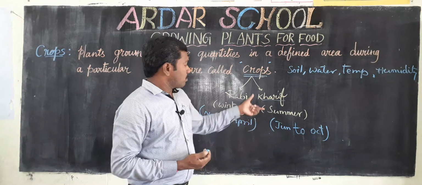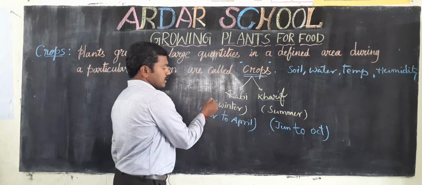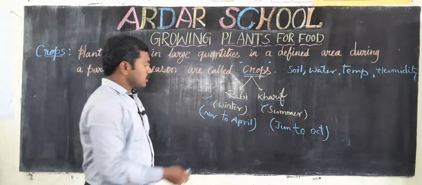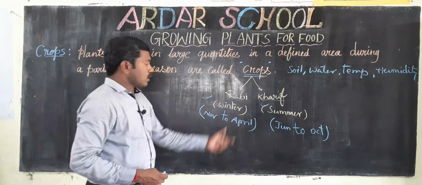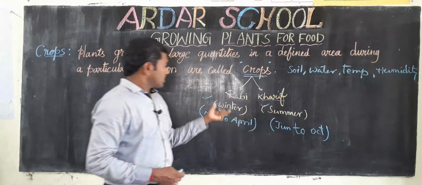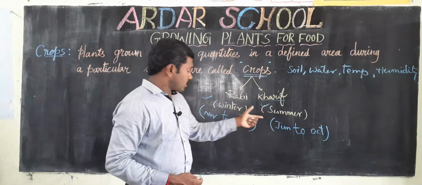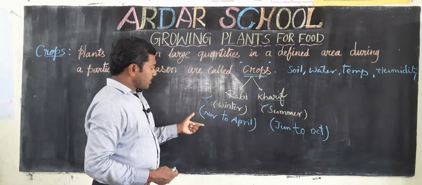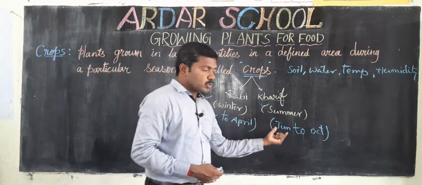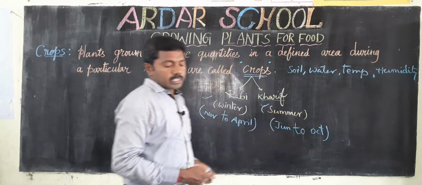Okay, children, paddy. So those are the seasonal crops. This is the winter season, this is the summer season. These are the seasonal crops, rabi and kharif. Rabi crop is also known as winter, kharif summer. The time period: November to April, and June to October. So next one.